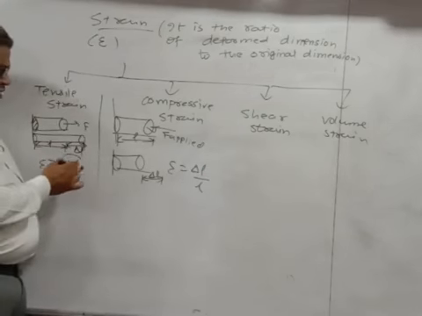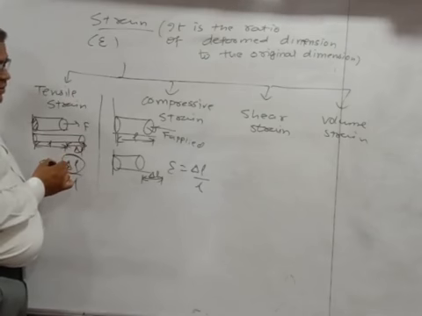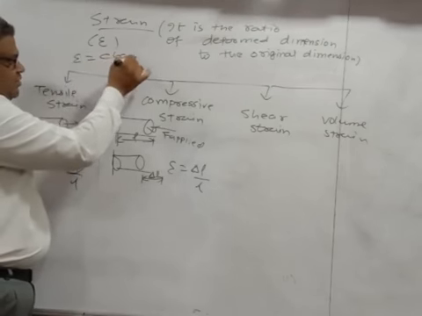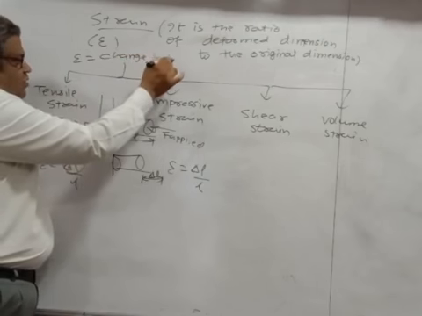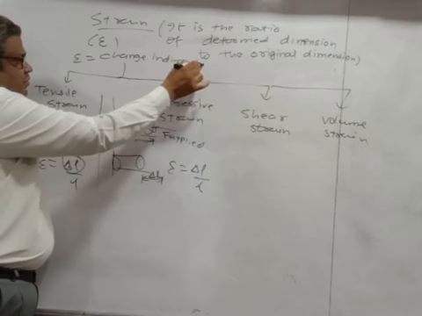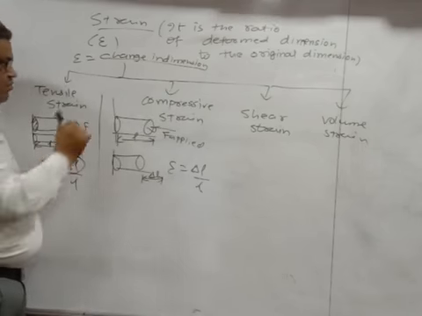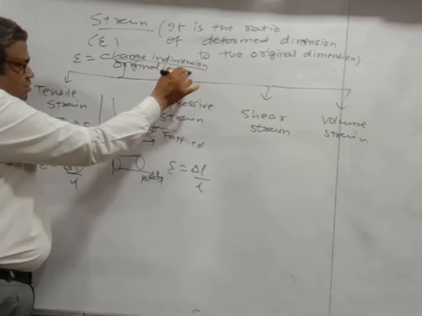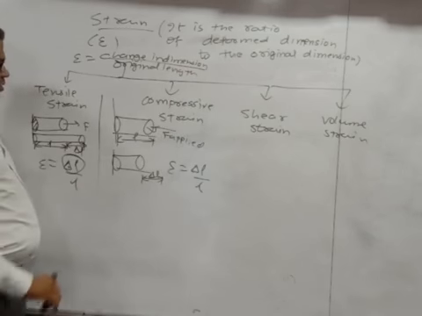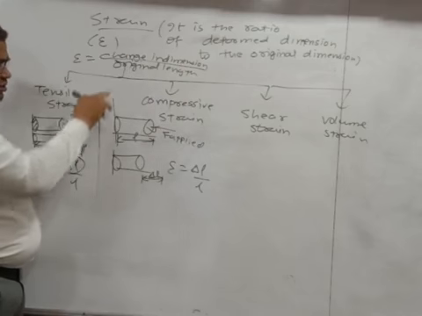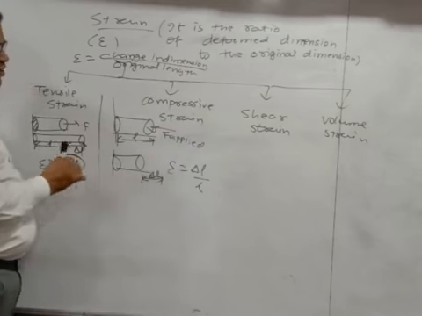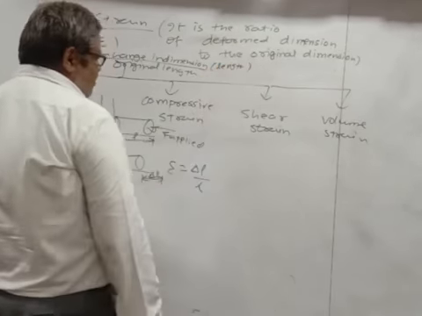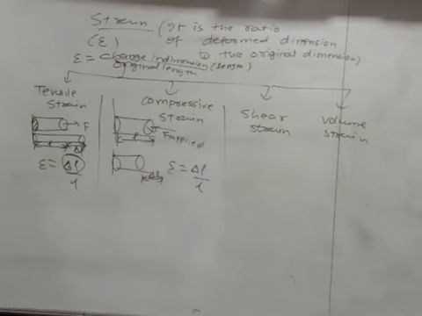We take the change, that is, epsilon can also be written as change in dimension divided by original dimension, or length. You can also call dimensions length. So it is change in length divided by original length. This is how we define a compressive strain.